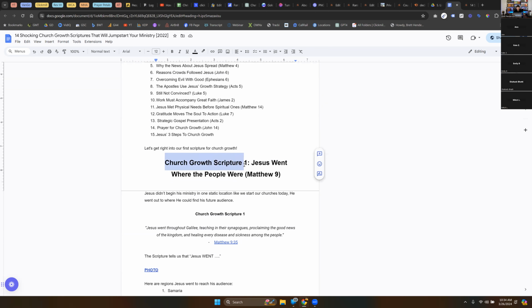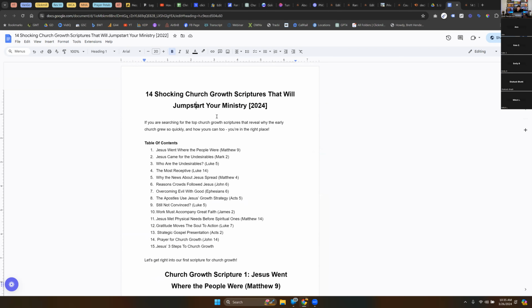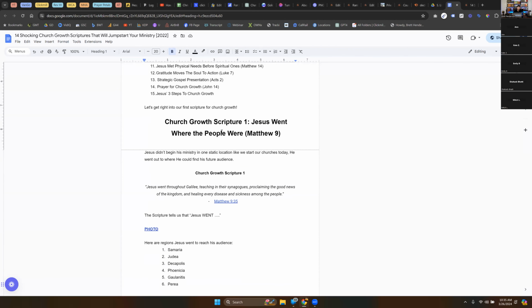we are going to want to include our keyword, as you can see, Church Growth Scripture 1 in the header 2 title. So this is something that we need to be aware of. This is the header 1 title, which is the article title, and we only have one of those. If we have a whole bunch of header 1s, Google is going to think our article is a bunch of spam, and it's just going to dump us, and we're never going to show up for anything. So we have a header 1, and then the next one for a large section within the article is going to be header 2.